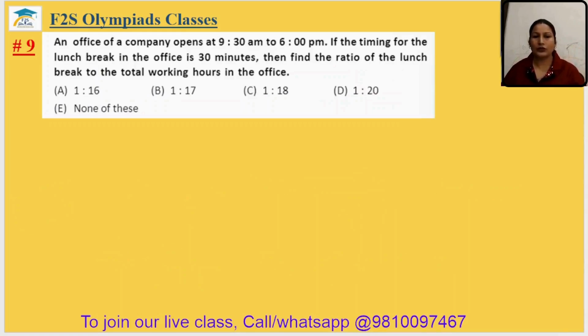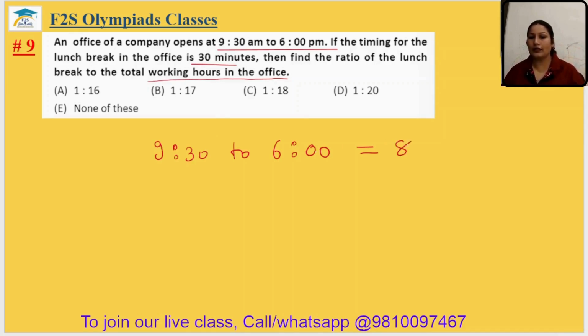Okay. Question 9. An office of a company opens at 9:30 a.m. to 6 p.m. If the timing for the lunch break is 30 minutes, then find the ratio of the lunch break to the total working hours in the office. So total working hours, 9:30 to 6 p.m. How much time is there? 9:30 to 12, it will be 2.5 hours, and then up to 6.